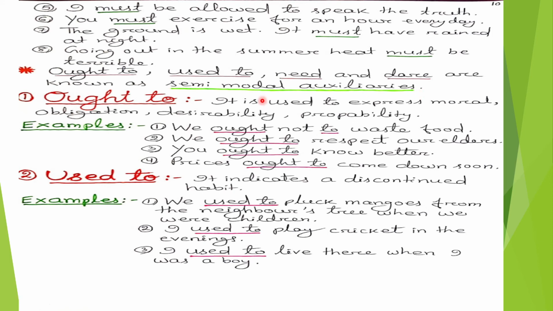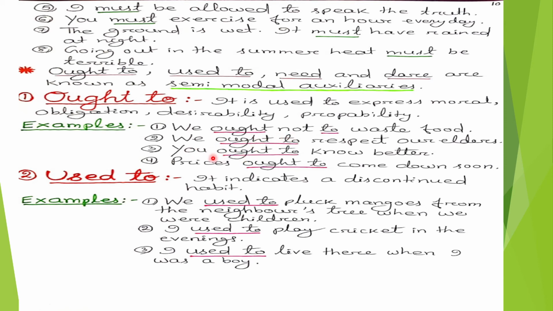First, we will discuss ought to. It is used to express moral obligation, desirability and probability. Here are some examples. Number 1, we ought not to waste food. In this sentence, ought to is used to express the moral values. Number 2, we ought to respect our elders. In this sentence, ought to is used to express obligation.